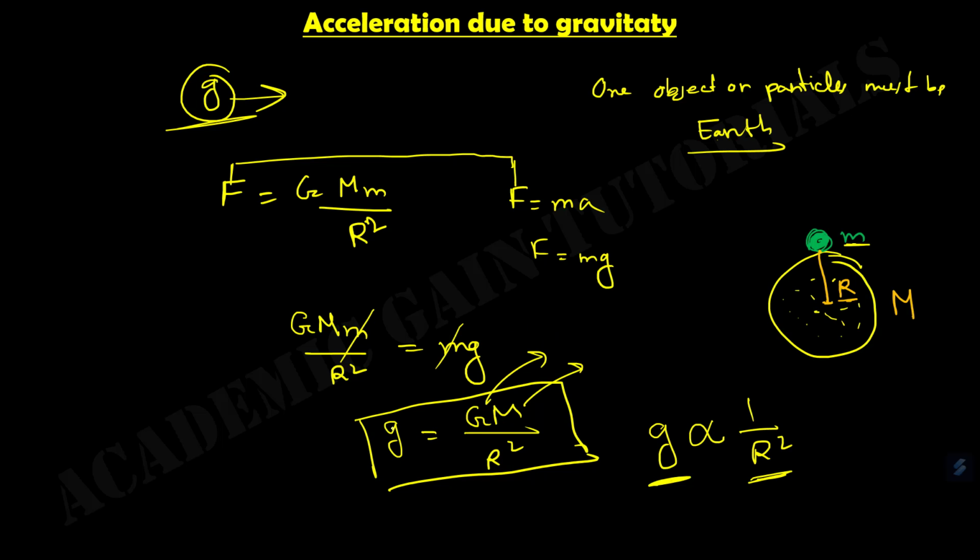This g actually varies from place to place because of four criteria.